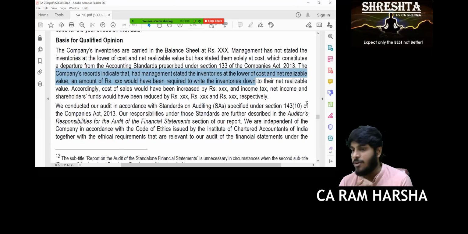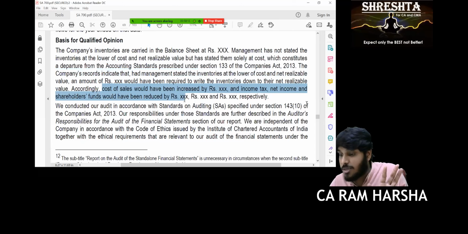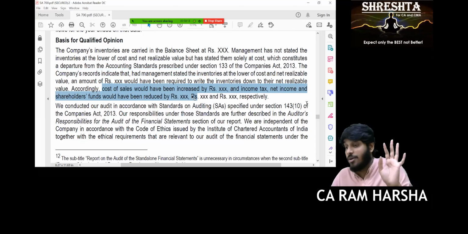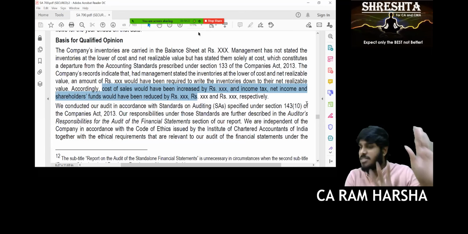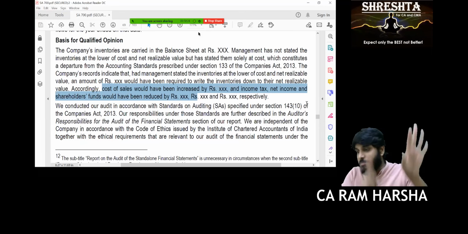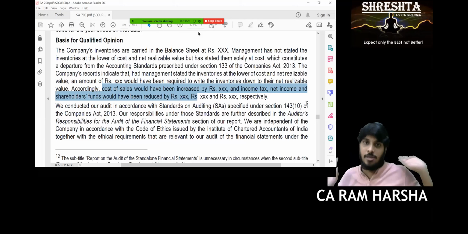You cannot straight away say inventory is wrong. That's why I'm giving a qualified opinion. How much is wrong? If that mistake had not happened, how much would be the net profit? How much would be the cost of sales? How much would be the shareholder funds? If that mistake is not there, the balance sheet and P&L were mistaken. What would be the values you have to give? If quantification is not possible, sometimes we can't quantify. Sometimes I know the mistake, but I can't quantify.